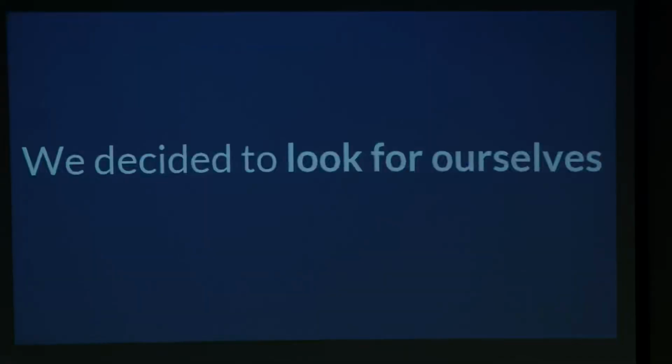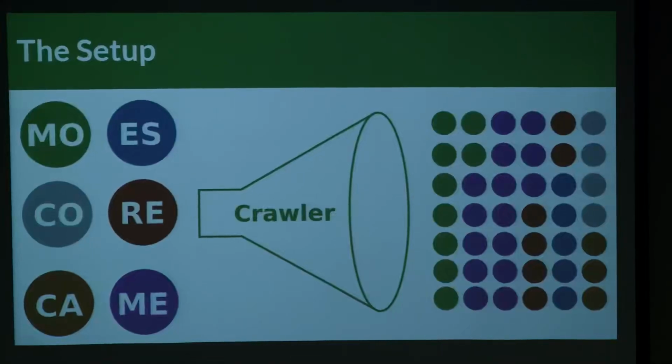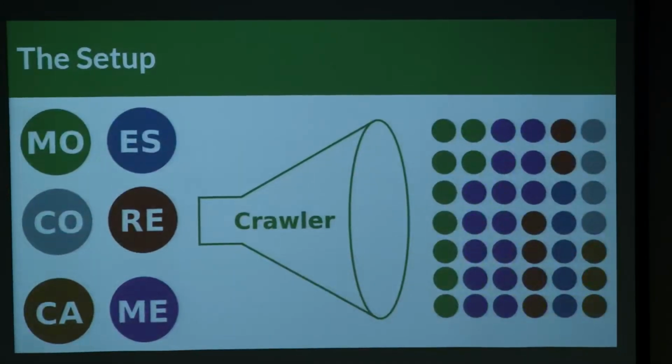And that's exactly what we did. So we decided to look for ourselves. And here's kind of our setup at a 2 million foot view. This is the technical slide. On the left-hand side, we have our technologies: Mongo, Elasticsearch, Couchbase, Redis, Cassandra, and Memcached. And you can imagine these being Shodan results, because we leveraged Shodan for our analysis, feeding into a crawler that we built. It's kind of Shodan agnostic.